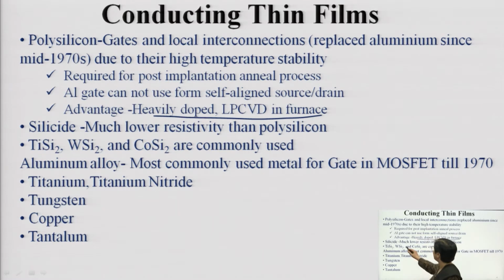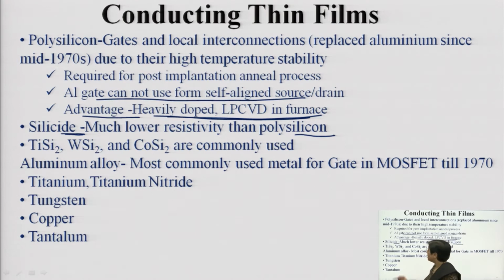An Al gate cannot be used to form self alignment, whereas an advantage of polysilicon is that you can make use of a heavily doped furnace. Whenever there is a heavily doped area, you can make use of polysilicon gates. Silicide is generally preferred because it has much lower resistivity than polysilicon. If you want lesser resistivity, you can go for silicide. Titanium silicide, tungsten silicide and cobalt silicide are the commonly used silicides. Aluminum in alloy form is commonly used for metal.